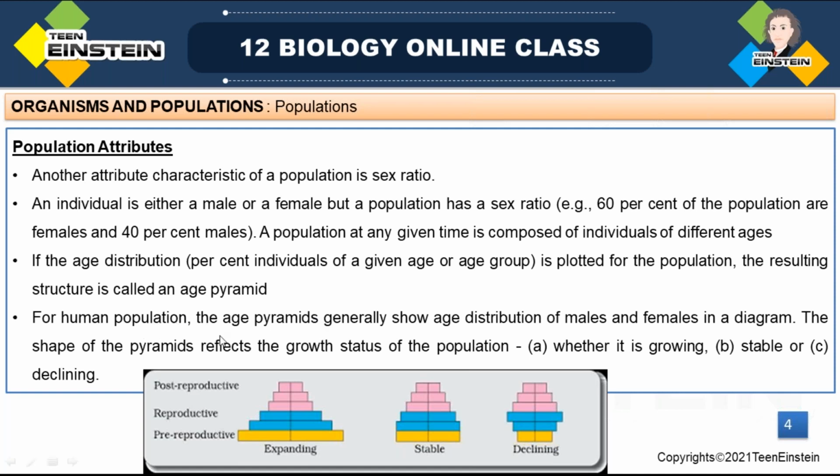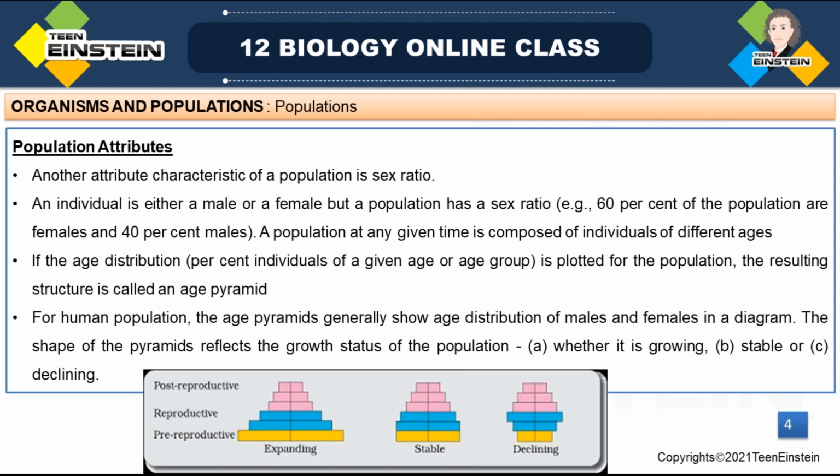For human population, an age pyramid generally shows the age distribution of male and female in a single diagram. And the shape of the pyramid reflects the growth status of the population. From the shape of the pyramid, we can make out the growth status of that particular population. We can say whether it is growing, stable or declining.